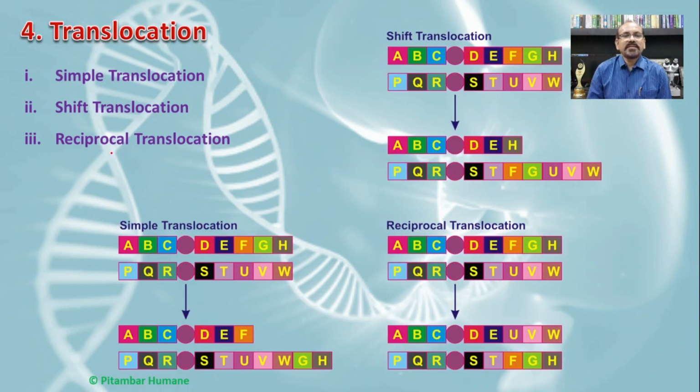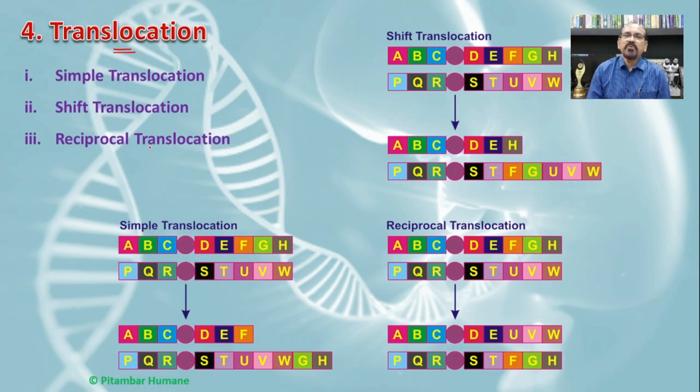The fourth and last type of change in chromosome structure is the translocation. As we have seen, the translocation is nothing but the transfer of part of the chromosome from one chromosome to the other. Unlike the duplication, here there will not be duplication of the gene.